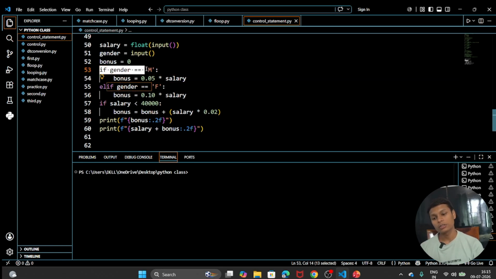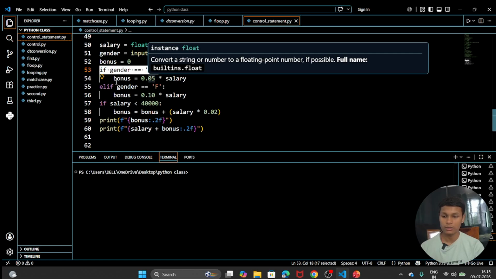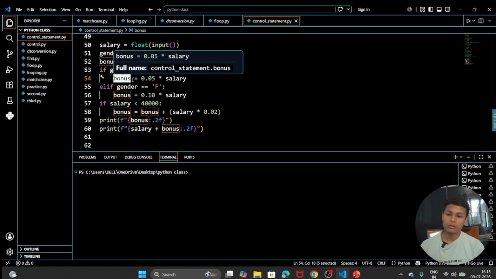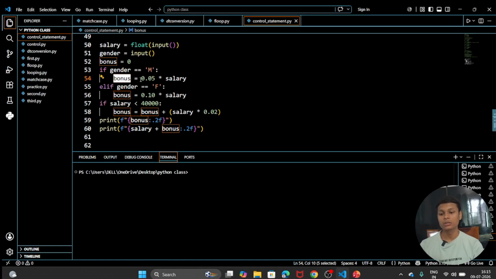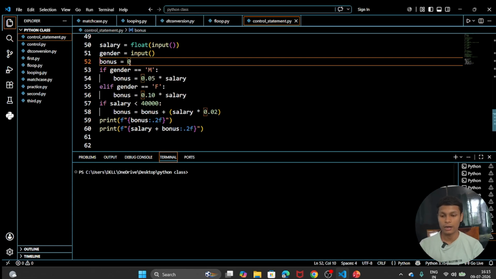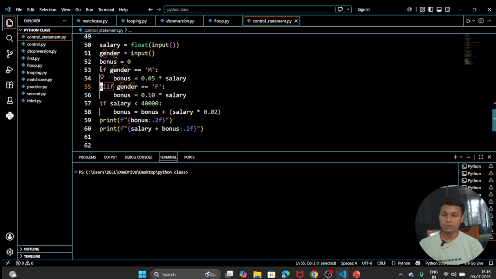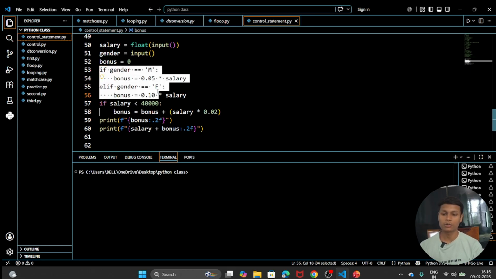If gender is equal to male, m means male, you can simply understand it like that. If gender is equal to male, what are we going to do? We are going to add to the bonus 5% of salary. Extra 5% of salary will be the bonus. So this is the way to calculate bonus. We are using elif because if this condition is true, this will run.